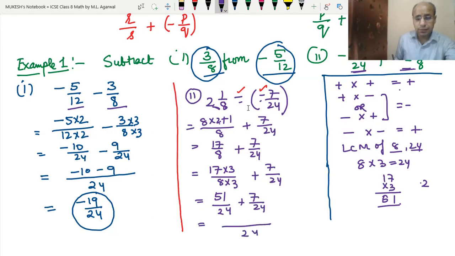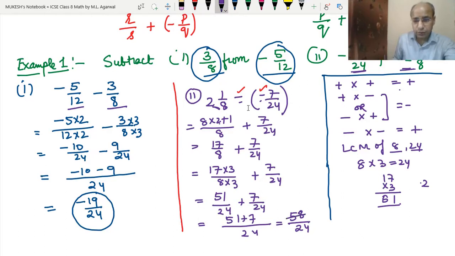With 24 as the common denominator, we have 51 plus 7. Both are positive, so we have 58 upon 24. Now we will reduce them. We can reduce them by dividing by 2.